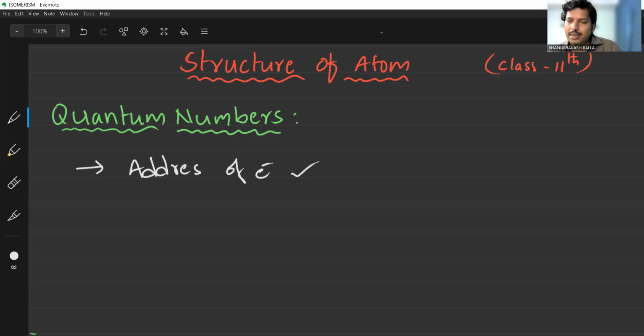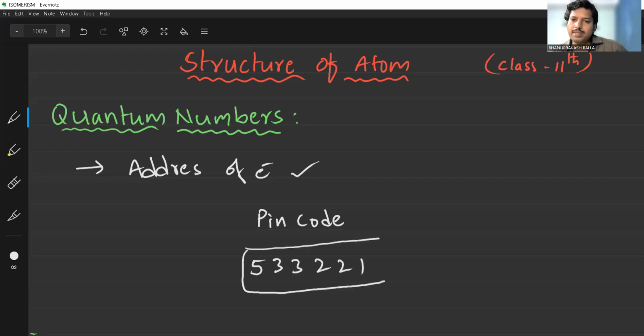In that address, there is one number, the so-called pin code. In that pin code, there will be 6 digits. For example, in my postal address, my pin code number is 533221, and in total it carries 6 numbers.